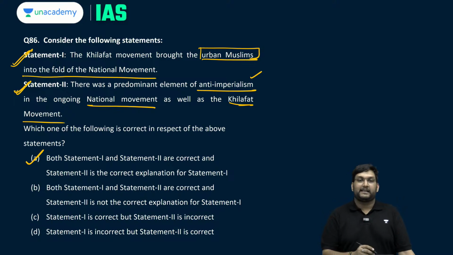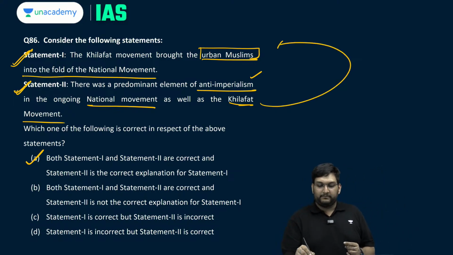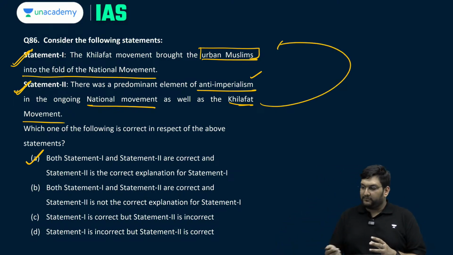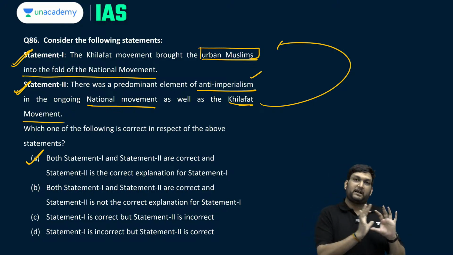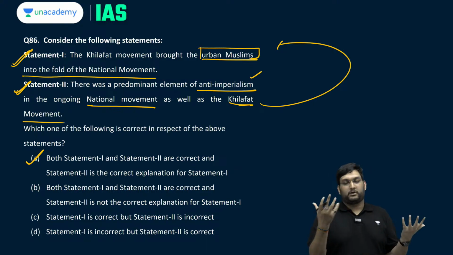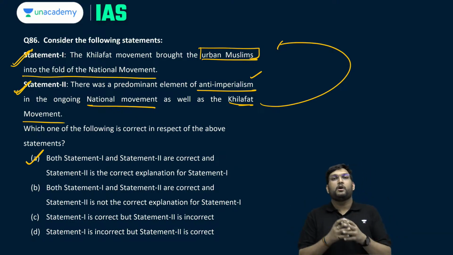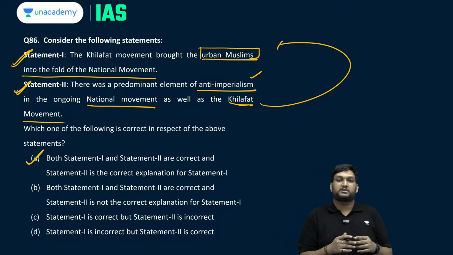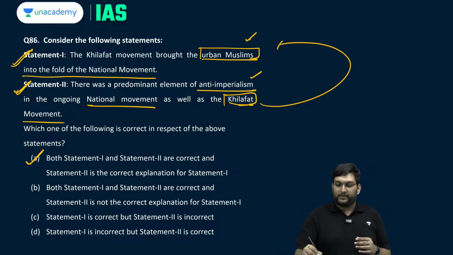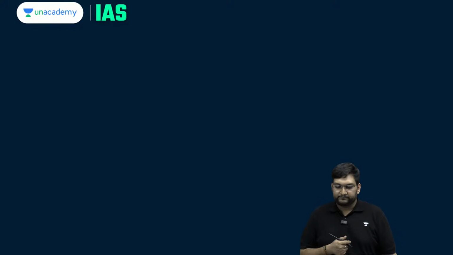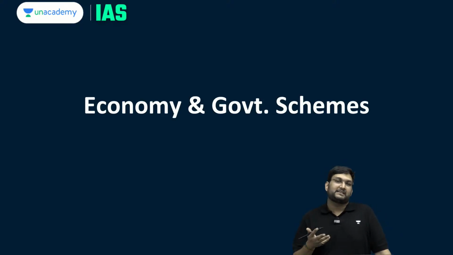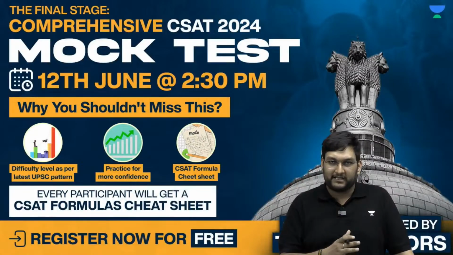So basically the answer is A, because there was an anti-imperialistic fold in Khilafat itself, a lot of the Muslims who had been kept away from the national movement because of what we today call the Aligarh movement, they will now come in. So the new Muslim nationalist will emerge during the Khilafat, and he will also mobilize other urban Muslims. So with this, we've discussed all the questions of history. Please do note that the questions are quite representative of the pattern when it comes to art and culture. I hope you were able to get the questions correct.